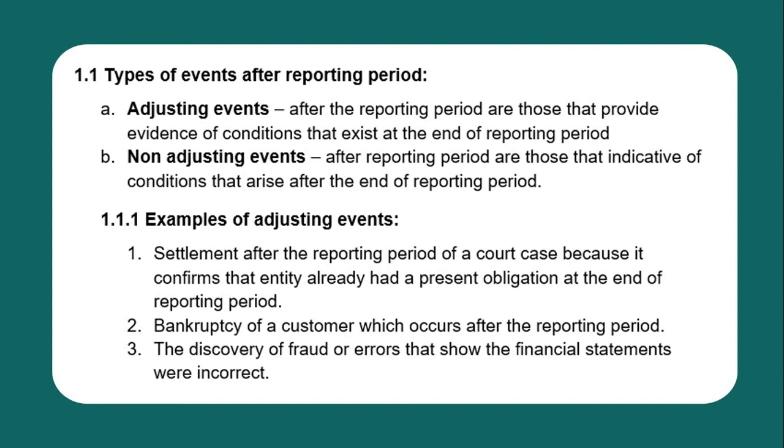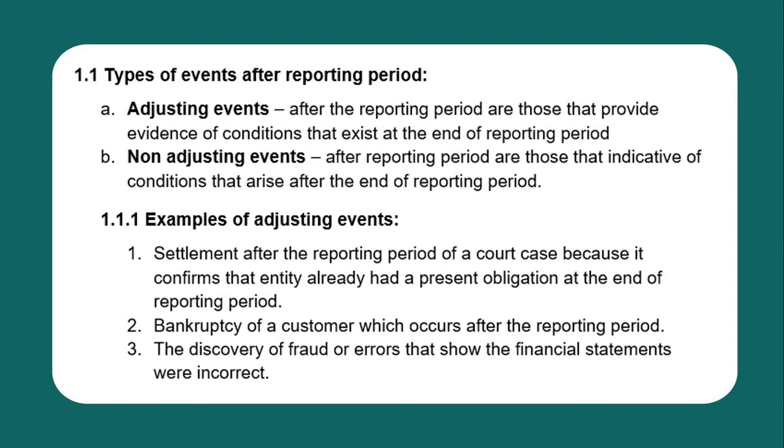Take note, there was already an existing court case at the end of the reporting period. Next is bankruptcy of a customer which occurs after the reporting period. Even though the declaration of the bankruptcy of a customer occurred after the reporting period, it was already evident at the end of the reporting period.